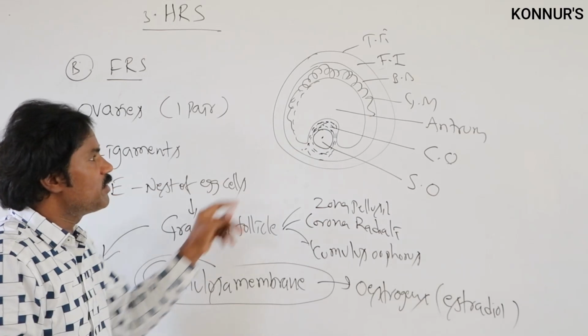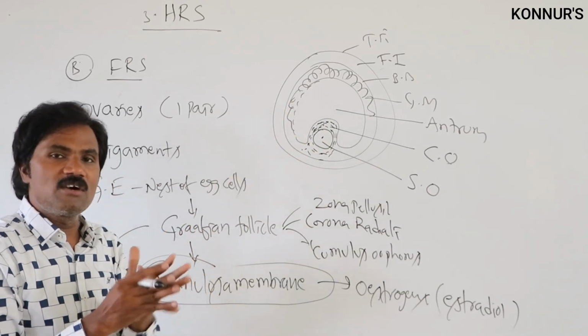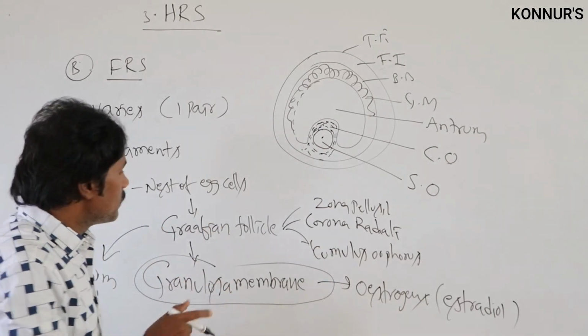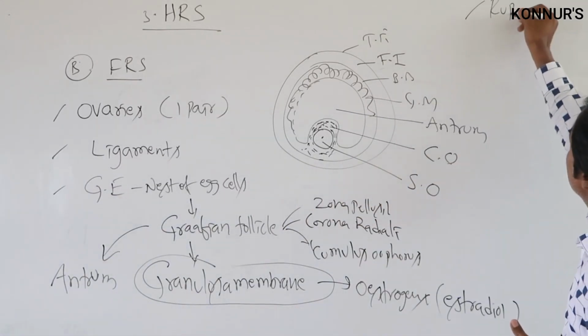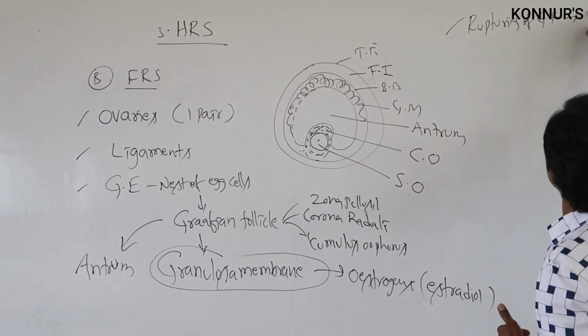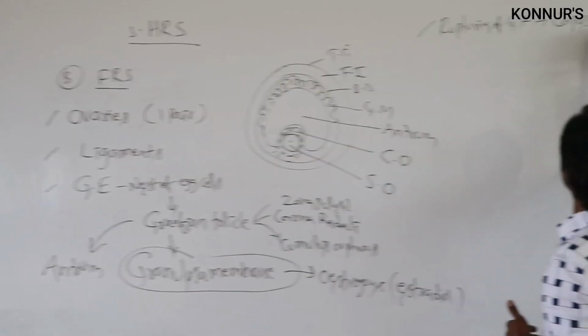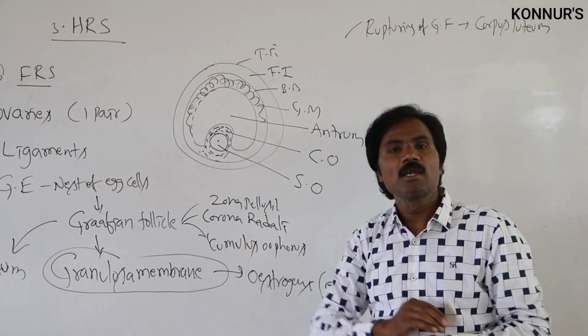When the Graafian follicle ruptures, we call it the corpus luteum. Corpus luteum is yellow in color.